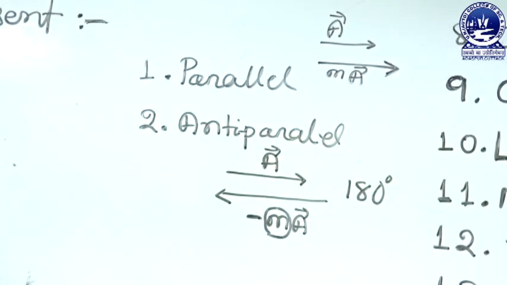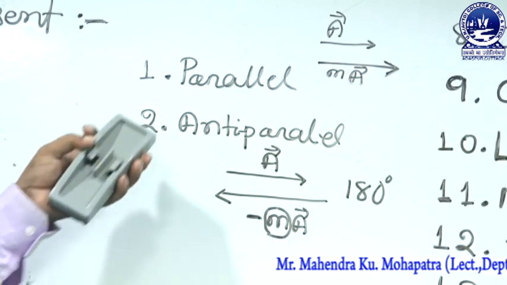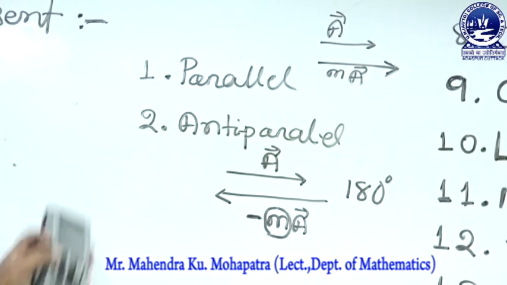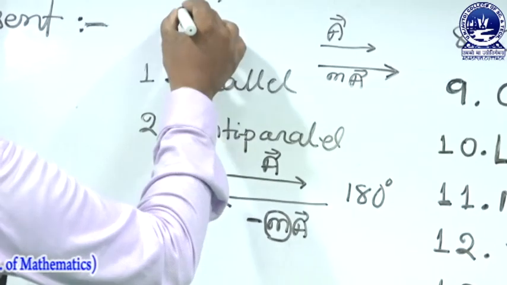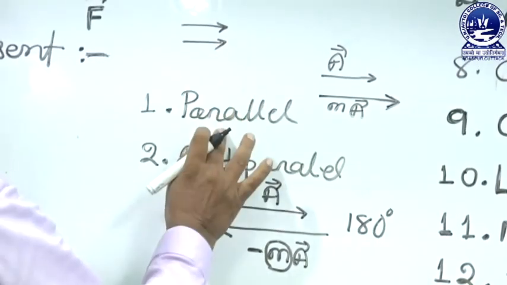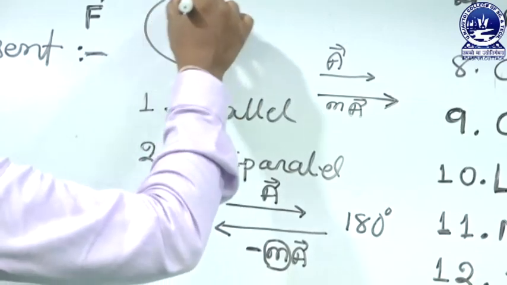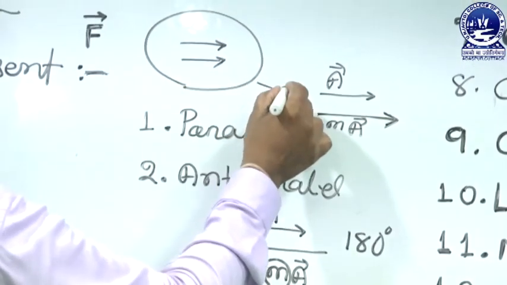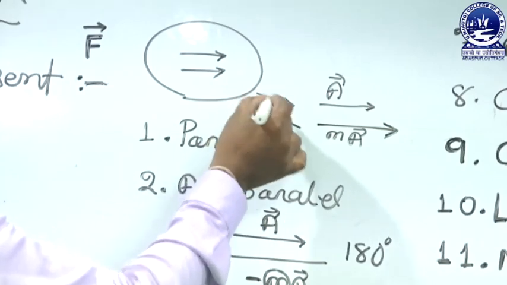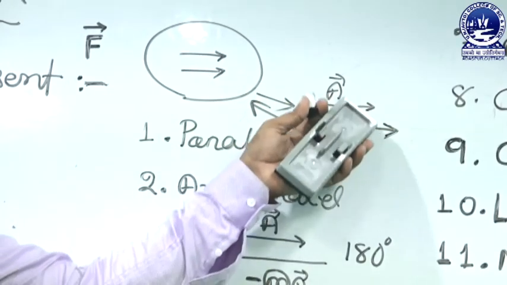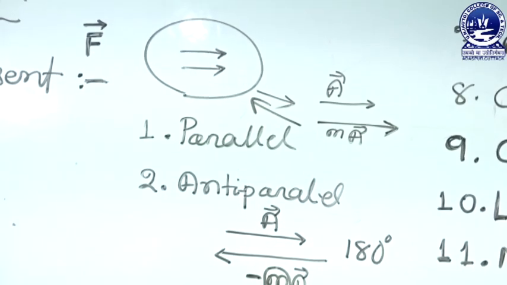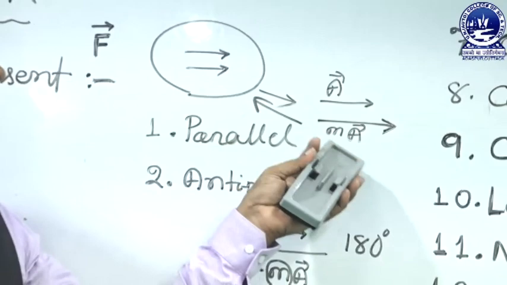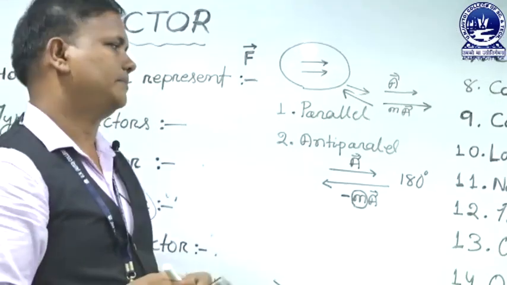Now we compare parallel vectors with equal vectors. All equal vectors are parallel. Equal vectors have the same magnitude and same direction, while parallel vectors only have the same direction. So all equal vectors are parallel, but all parallel vectors are not equal.